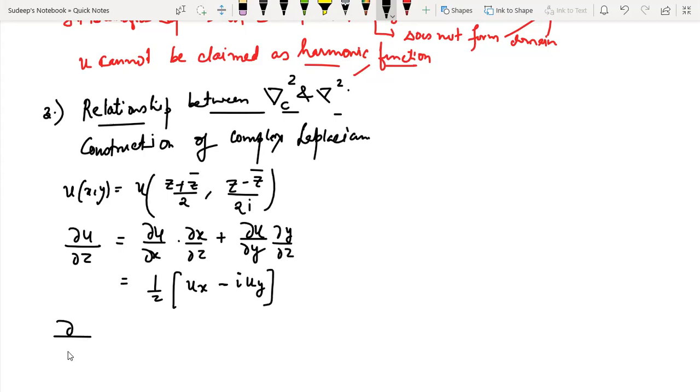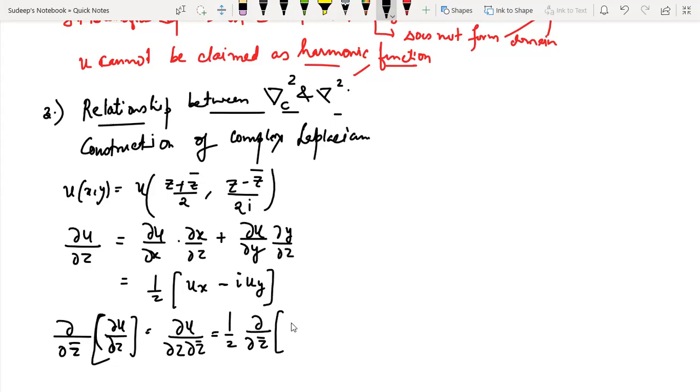Now if I take another derivative of it, differentiating with respect to z bar, I'm going to write this as del square u upon del z del z bar. It is equal to writing del upon del z bar of this, 1 over 2 (ux minus iota uy).